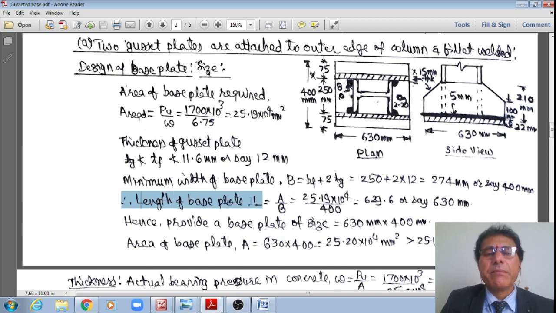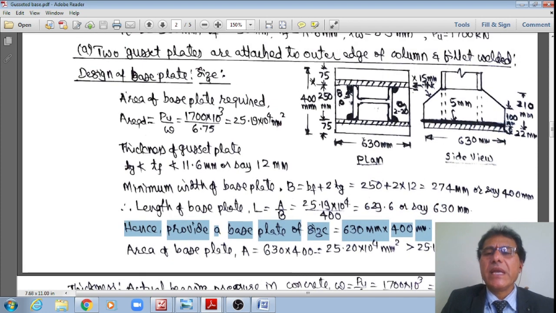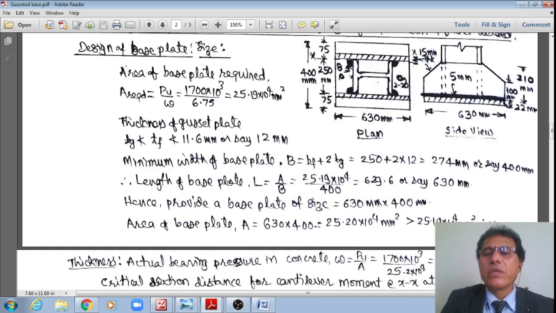Hence, the length of the base plate required, L required, is equal to area divided by the base width provided, 25.19 × 10 power 4 divided by 400 provided already. Therefore, I require approximately 630 mm. Hence, provide a base plate of size 630 mm length by 400 mm width, as shown in this figure.